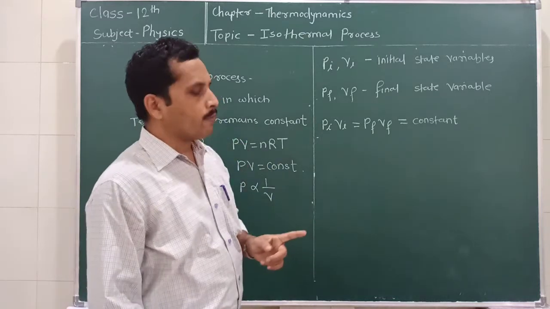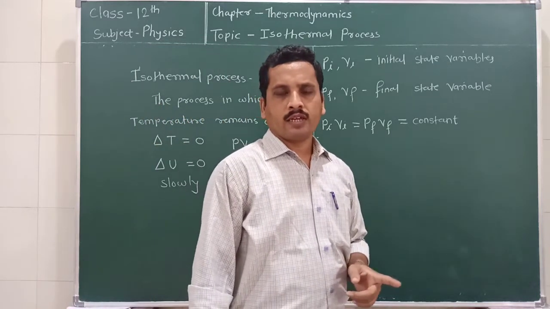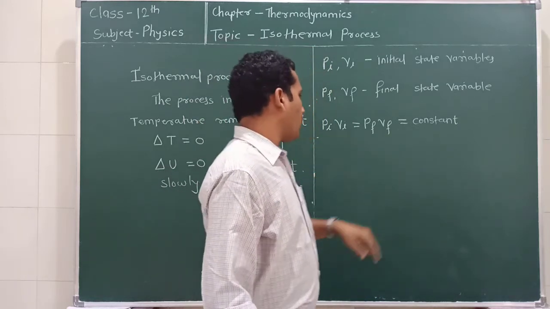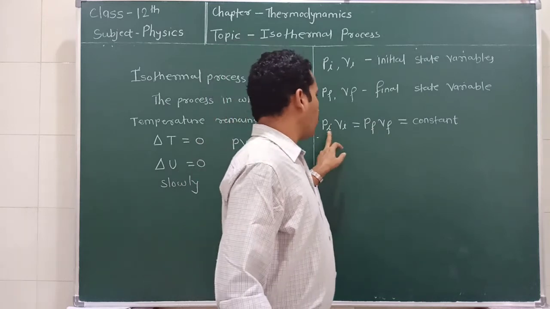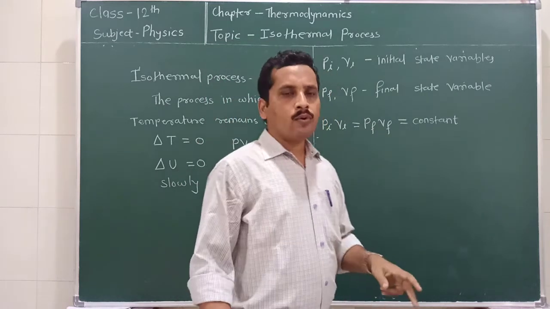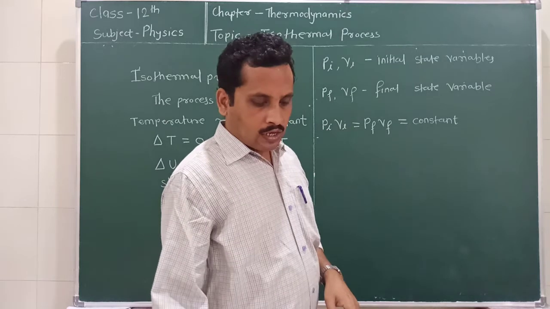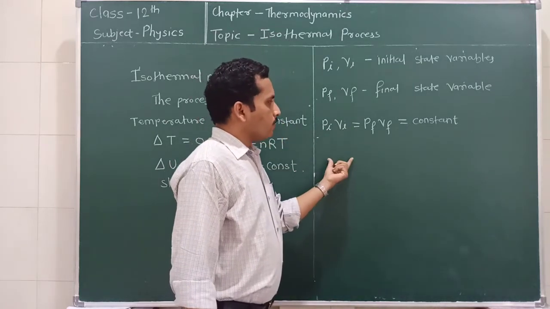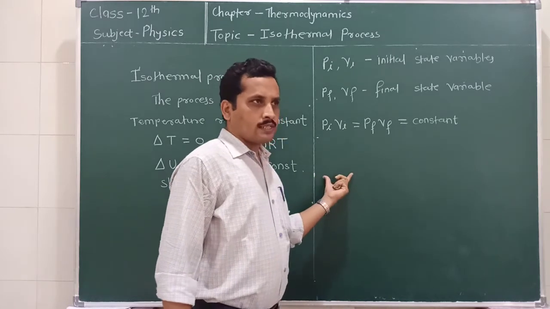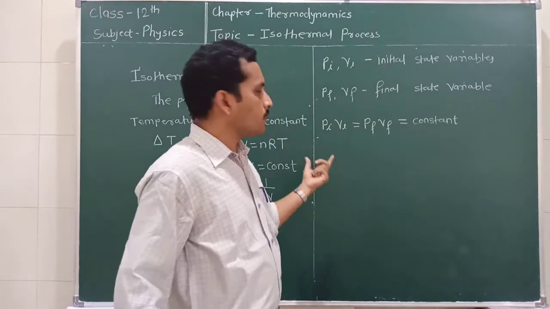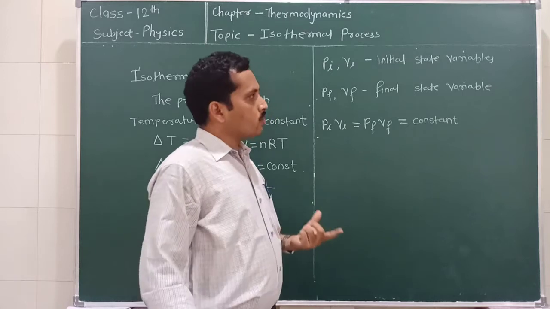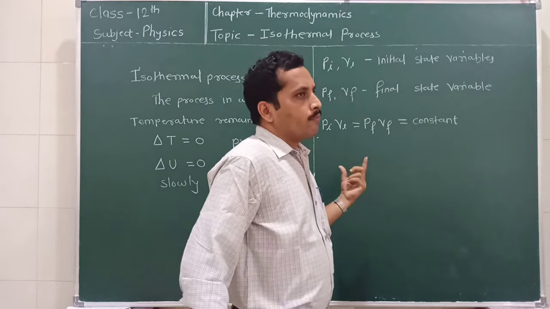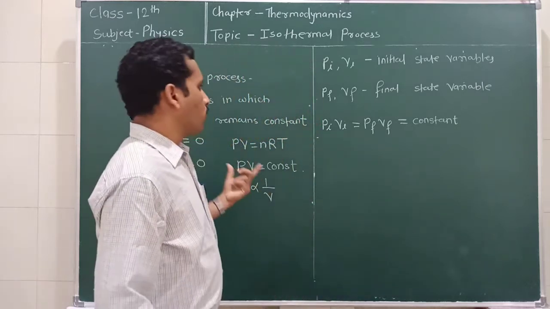In such a process, the volume changes from Vi to Vf and the pressure changes from Pi to Pf. Now we are going to discuss the work done during this process, and then we apply the first law of thermodynamics to it. We also draw an isotherm, which is a graph between the pressure and volume in the isothermal process.